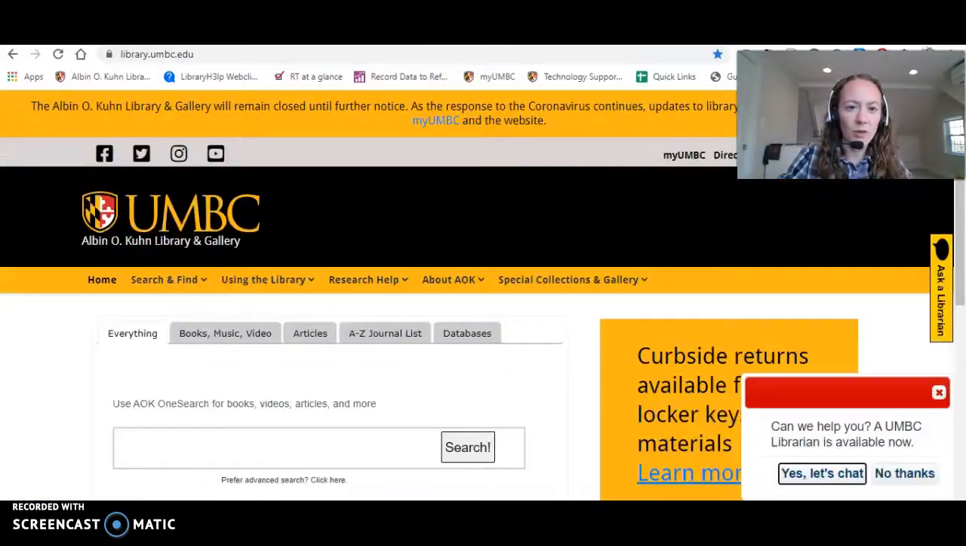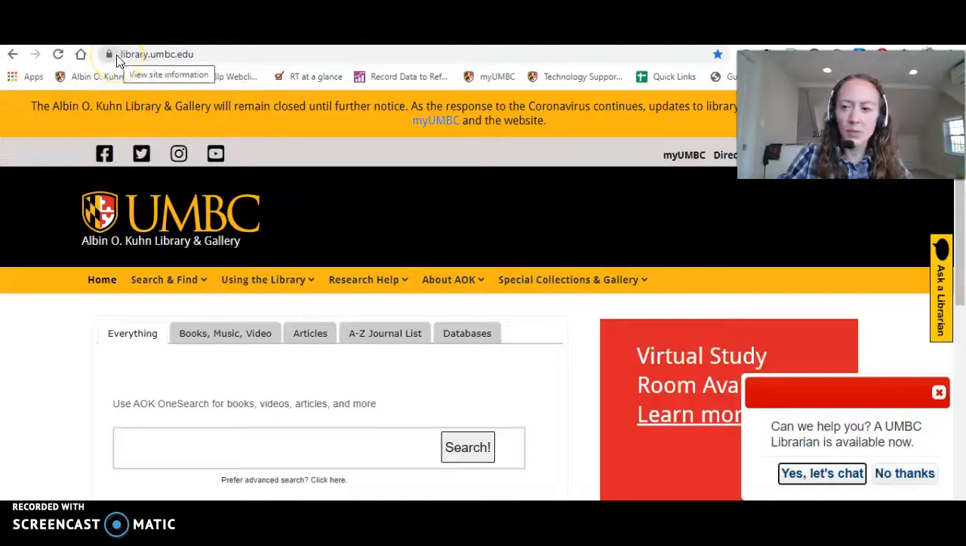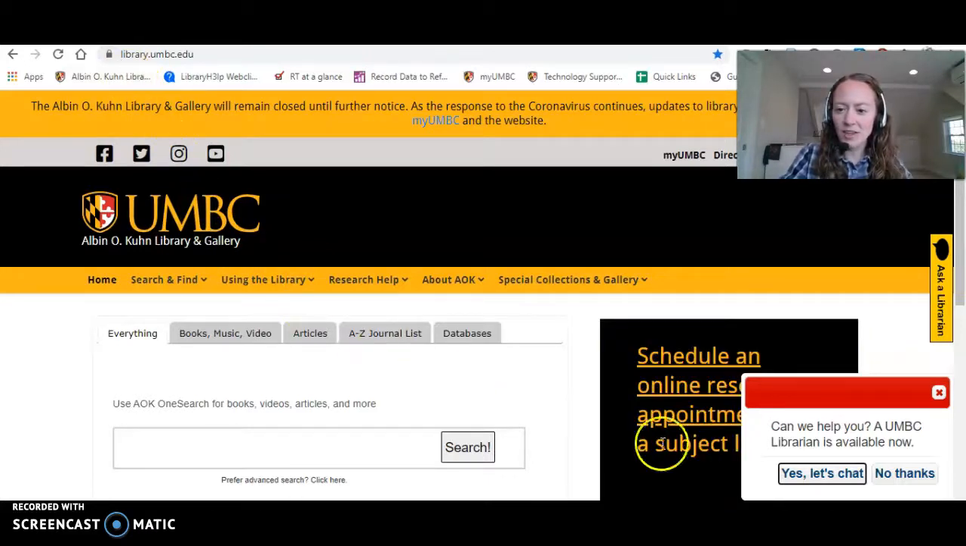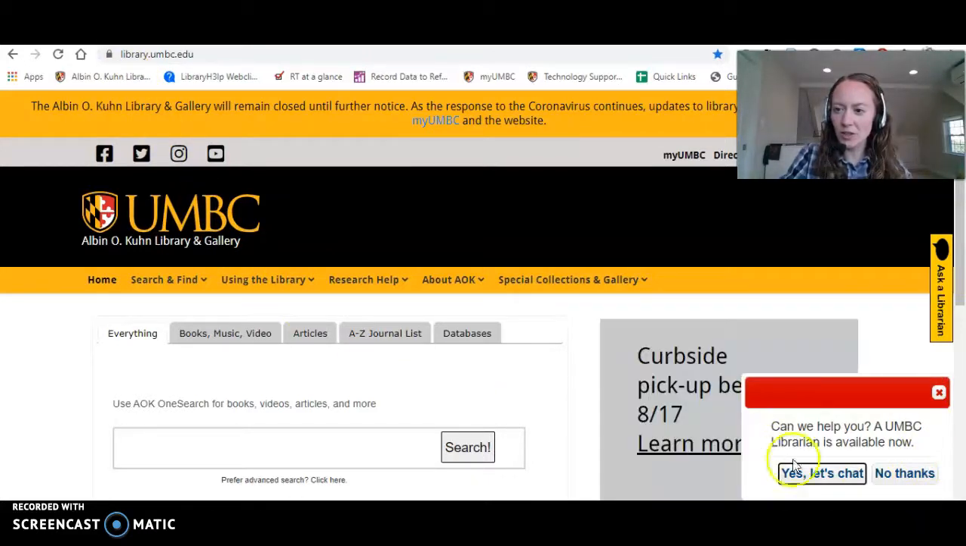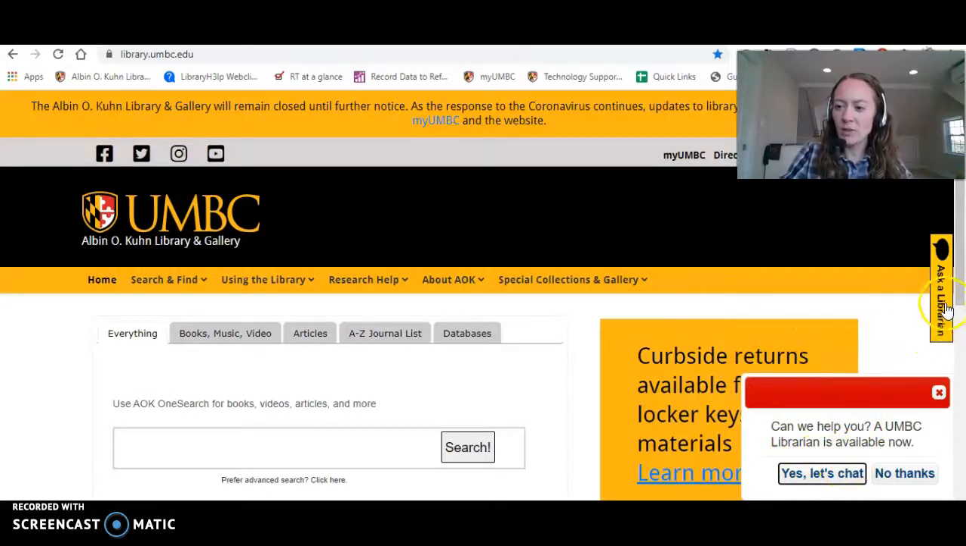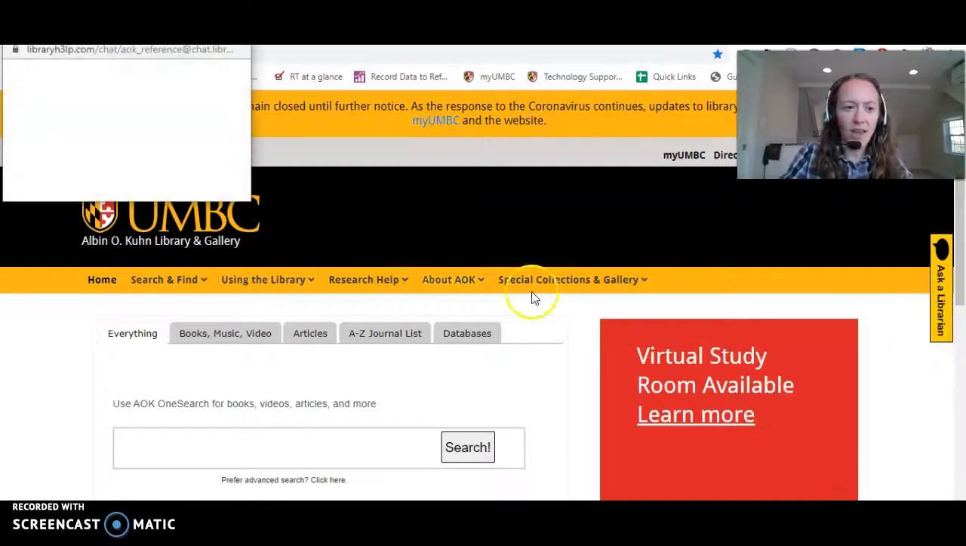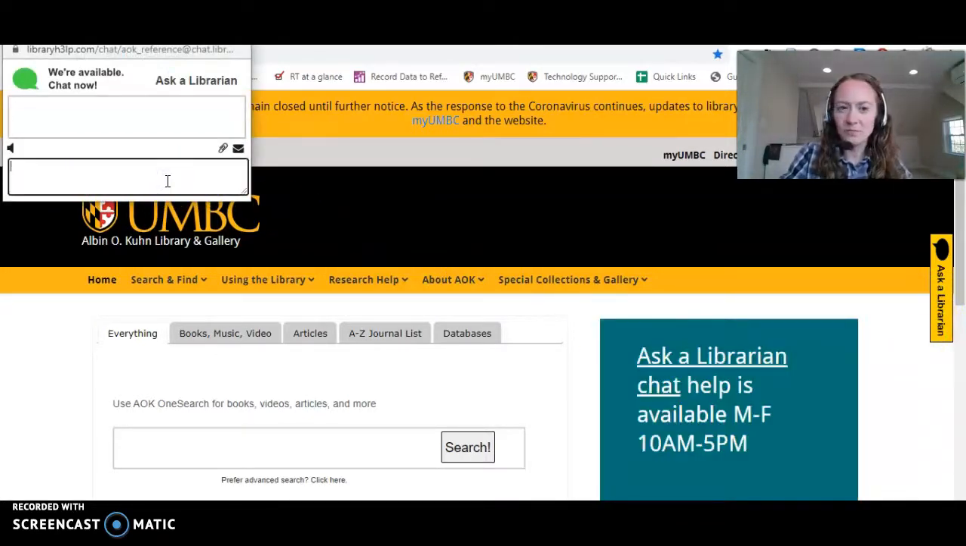So if you go to the library homepage, you can type in library.umbc.edu and you come to the library homepage. Now right away you can see the chat box, which is in the lower right corner of the screen, as well as the Ask a Librarian. Either one of those you can just click and type your question.